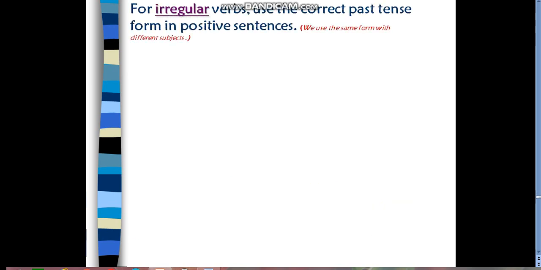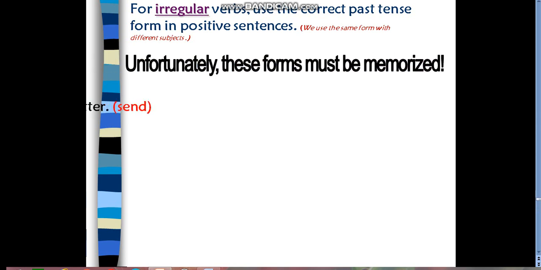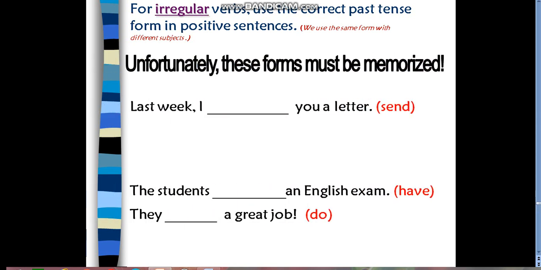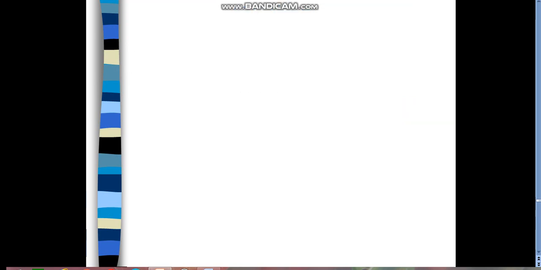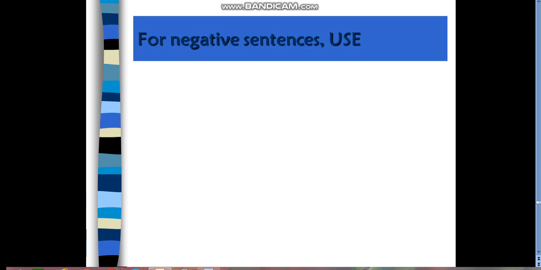For example, verbs like send will be sent. Have will be had. Another example: they did a great job. Well done, guys. Thank you. Now let's move to another slide.